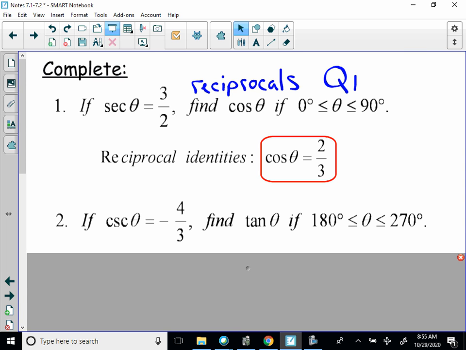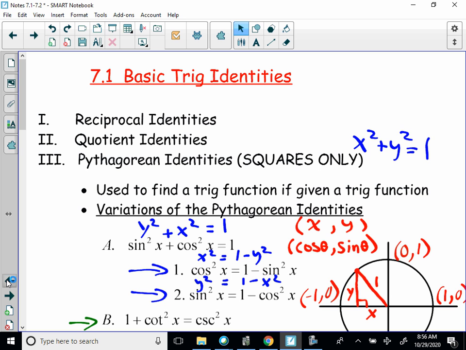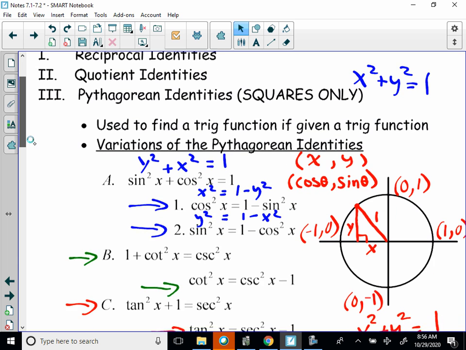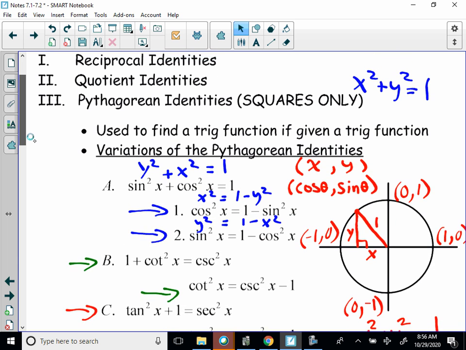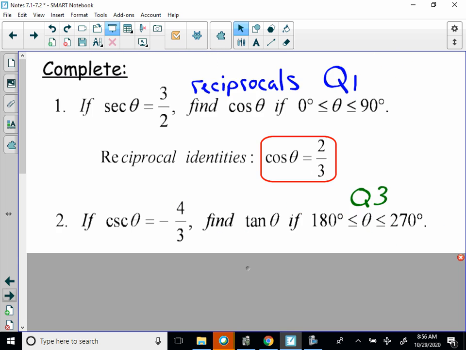Now in this next problem, it says if cosecant theta is equal to -4/3, find tangent theta if 180 is less than or equal to theta, which is less than 270. So that means I'm in Q3, right? Now, when I look back at my basic identities, I don't really see an easy way to go about this one, cosecants with cotangent and stuff like that. So I think I'm probably just going to do the whole bow tie method.